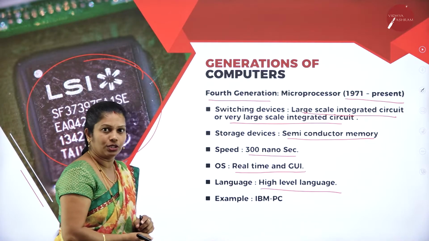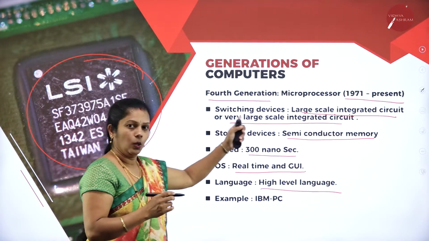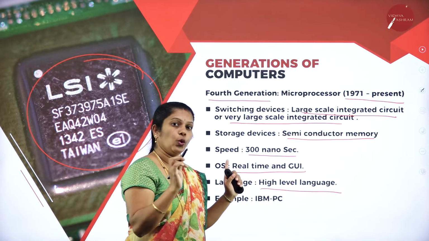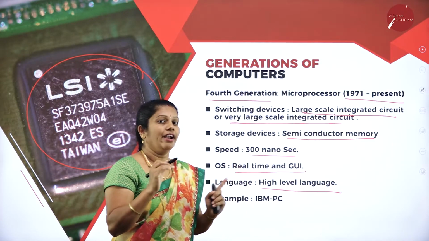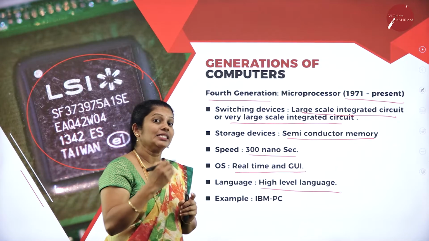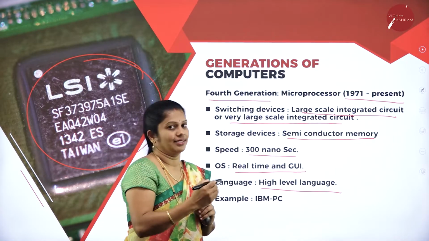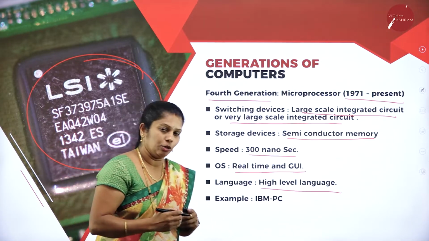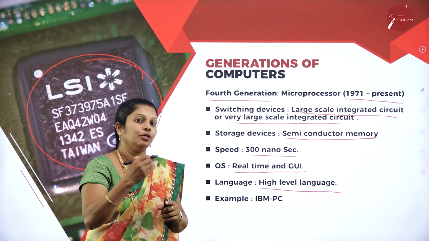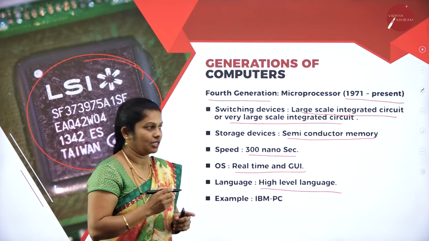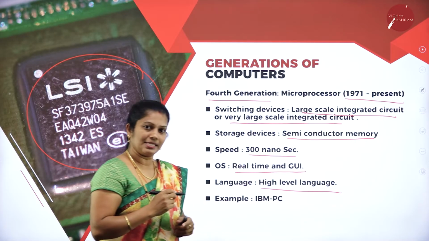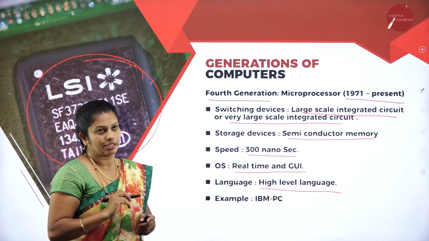Next, in the fourth generation also you can mention regarding large scale integrated as well as very large scale integrated circuits, and with that heat production is less compared to first, second and third generation. Then portability also is very easy compared to first, second as well as third generation. And regarding what operating system we are using, you have to explain that.